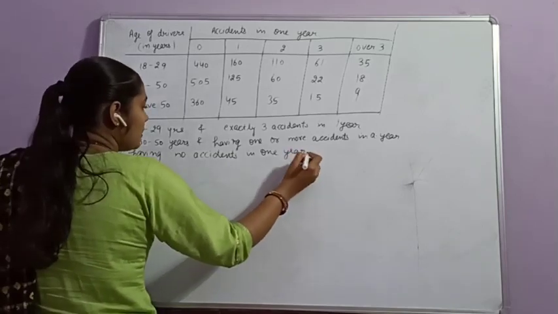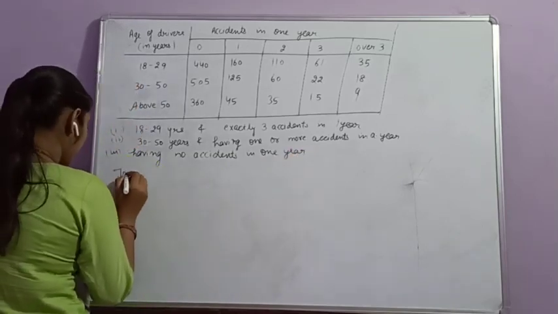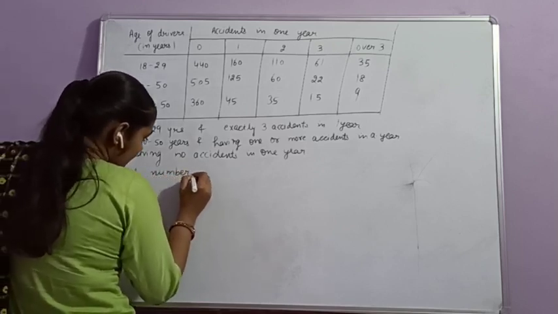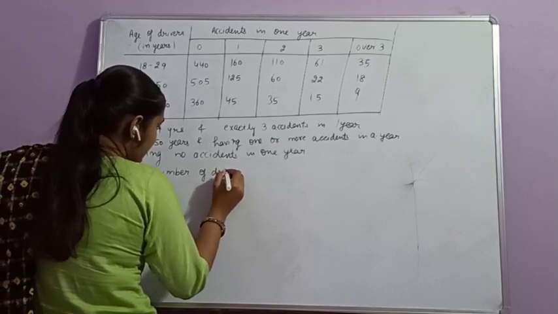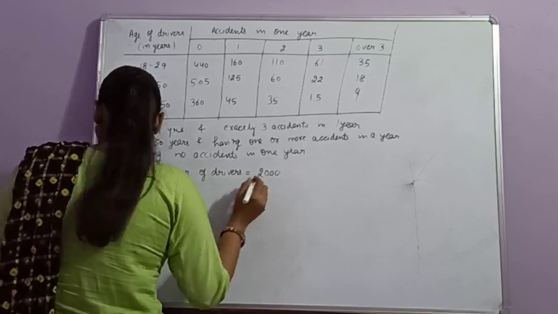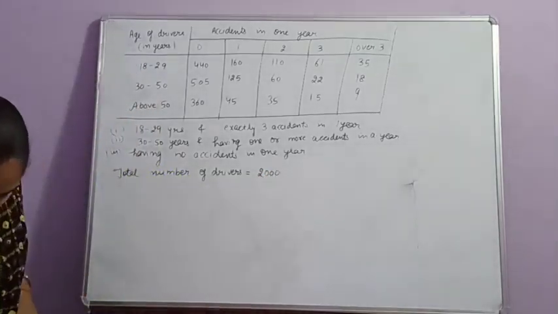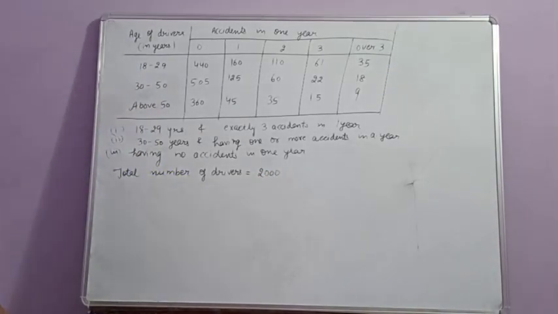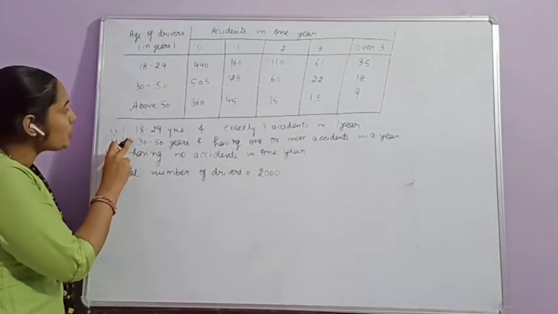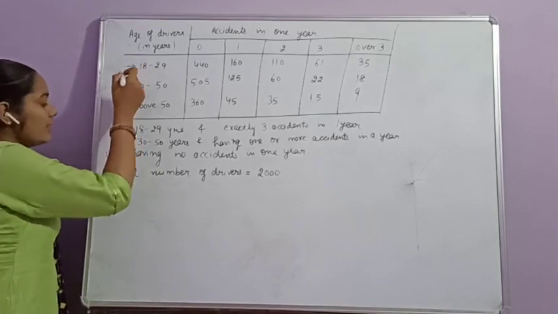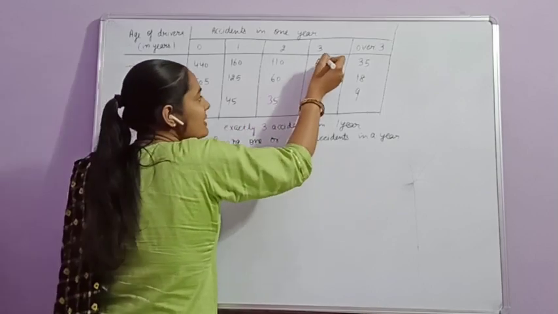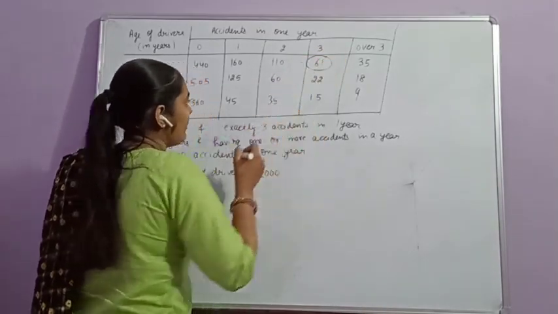And the total number of drivers is given to us, that is 2000. Now the first part is the driver having age between 18 to 29 years, that interval, and exactly 3 accidents, exactly 3, it means 61 drivers. Clear?